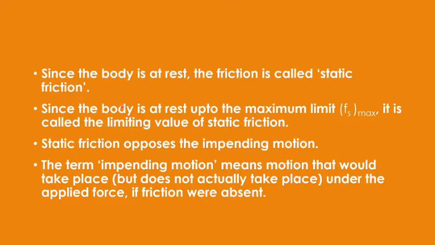And now you are increasing the force up to the maximum limit of the static friction. Then we come up to the limiting value. Body is just about to start its motion. It means static friction is opposing the impending motion. It means it is not making the body move. But as soon as the body is at the verge of motion, then the same frictional force we will be calling the limiting friction, and it means it is simply the maximum value of the static frictional force. That should be clear to you in your mind.